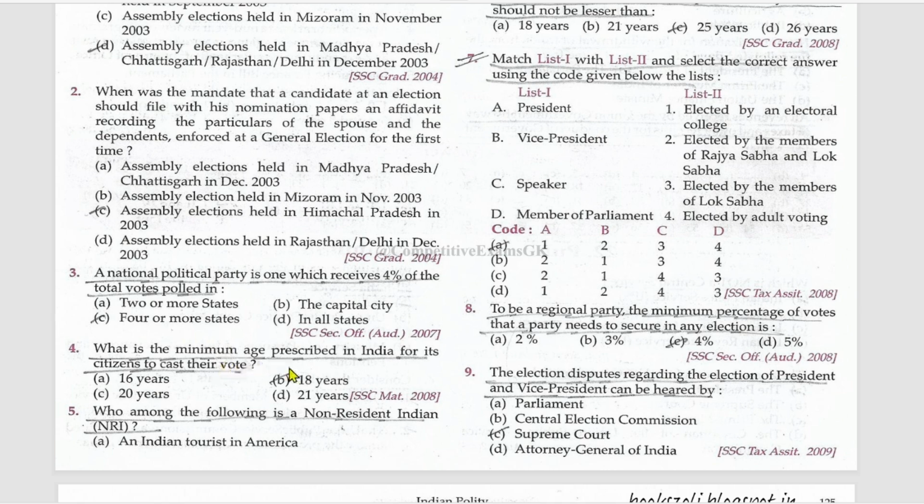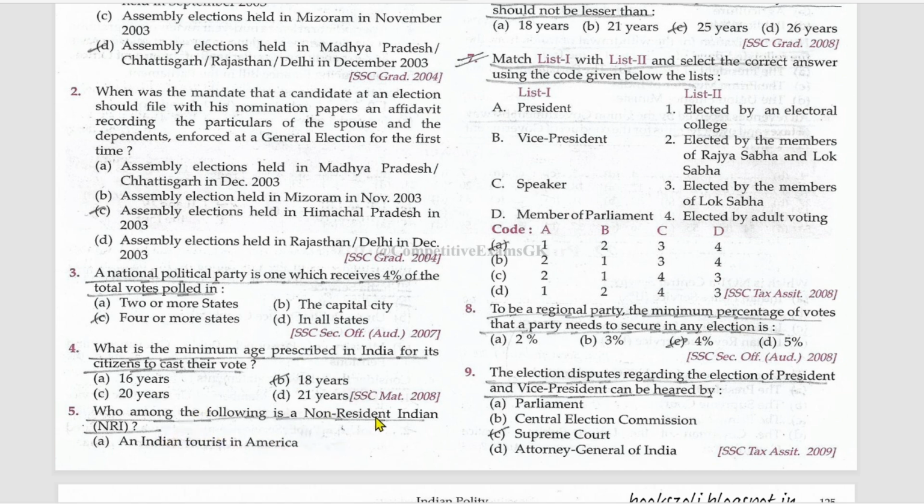What is the minimum age prescribed in India for its citizens to cast their vote? 18 years. Under which constitutional amendment act was the age of the voting person reduced from 21 years to 18 years? Mention that Constitution Amendment Act in the comments.